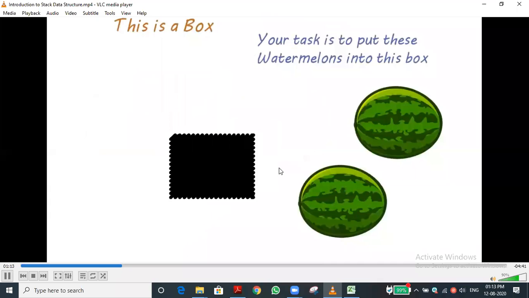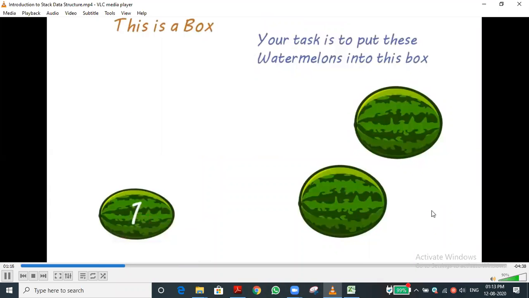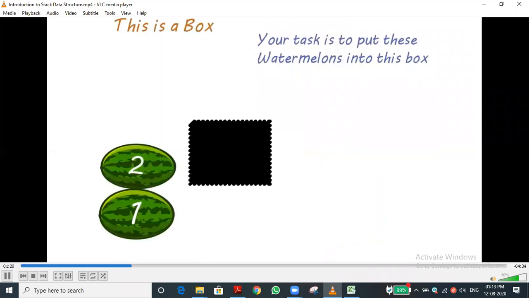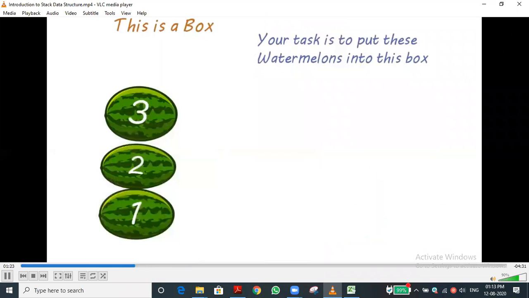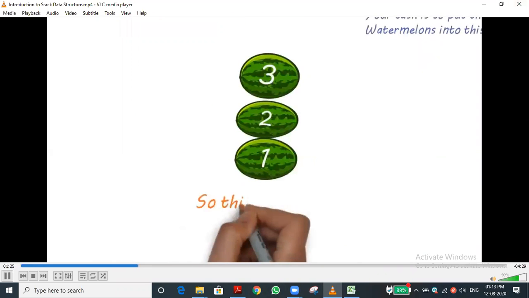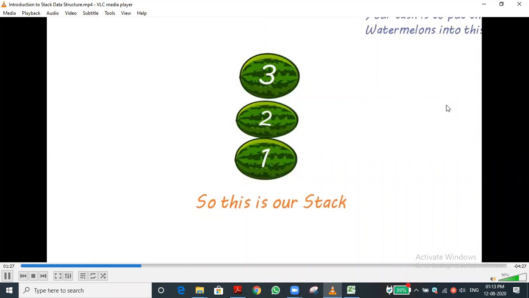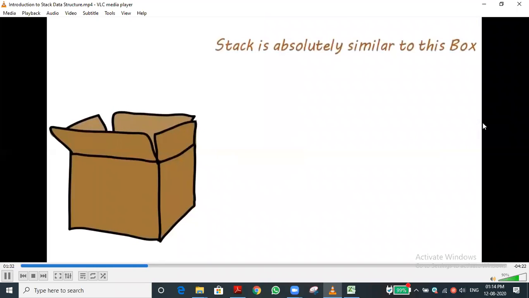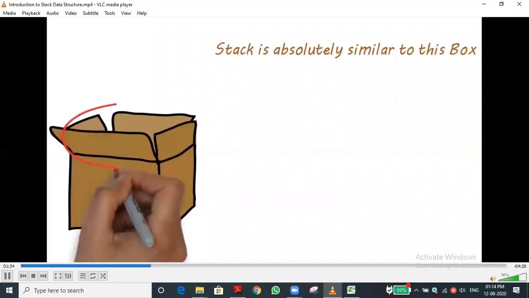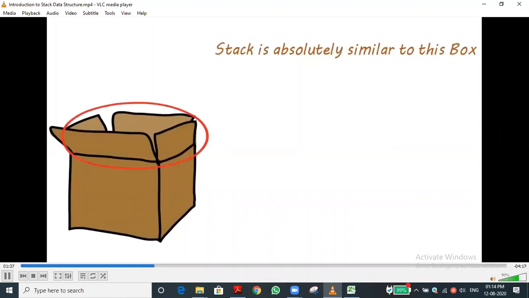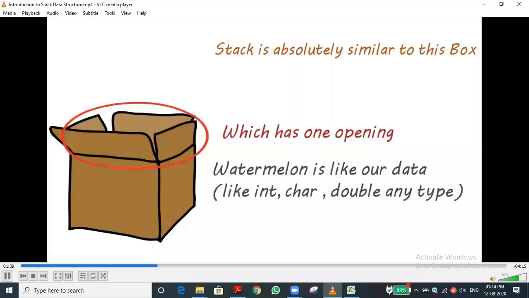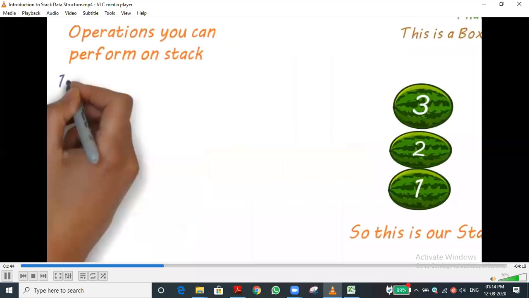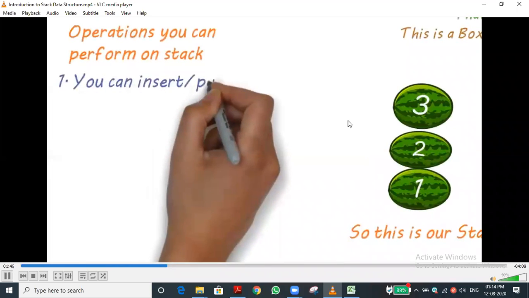Suppose the box is considered as a stack. The second point is very important: it has only one opening. That is, we can do whatever operation at one end only. That is the concept of the stack.